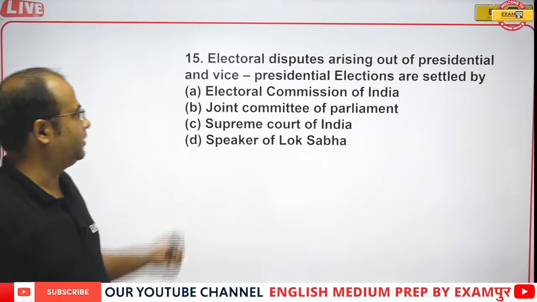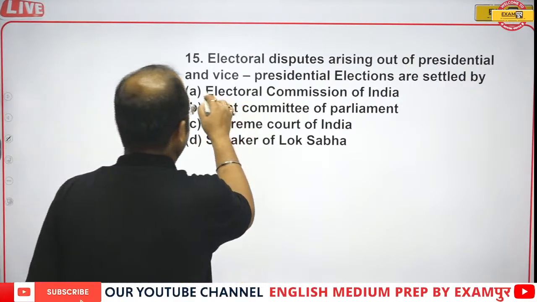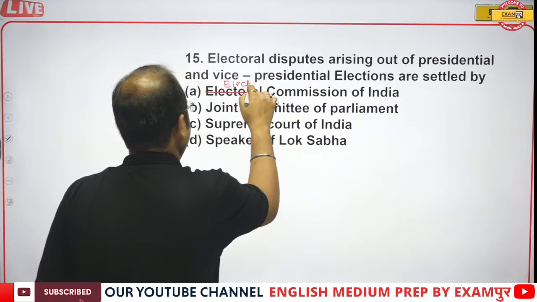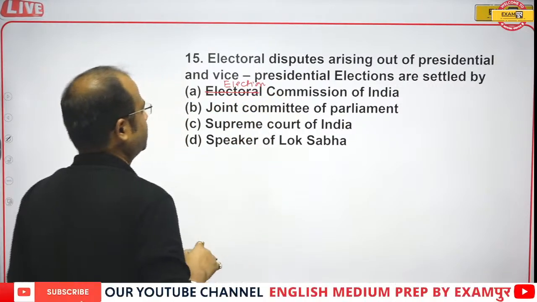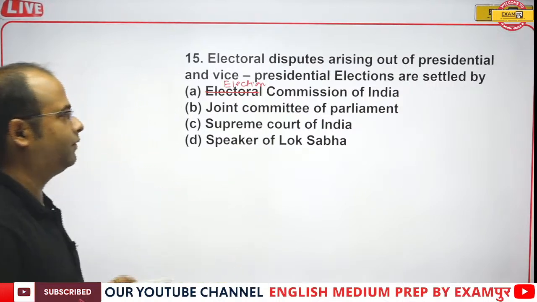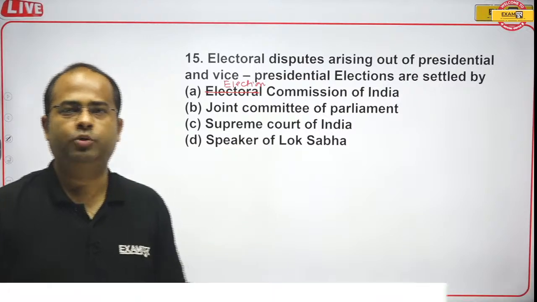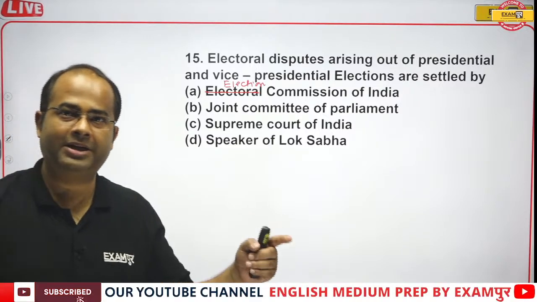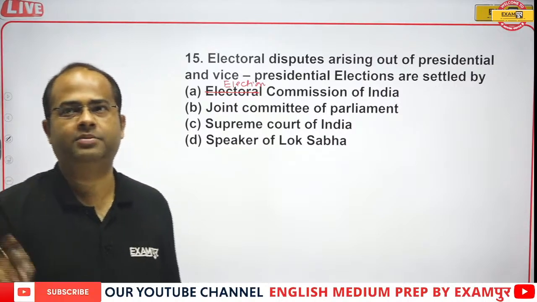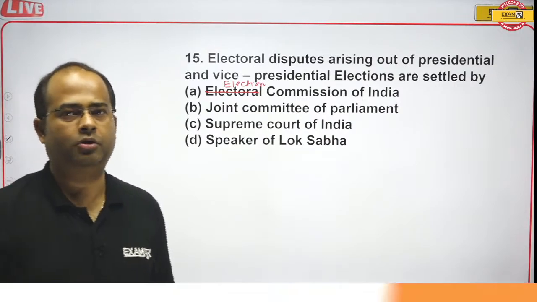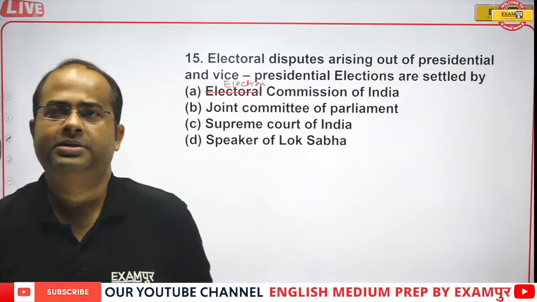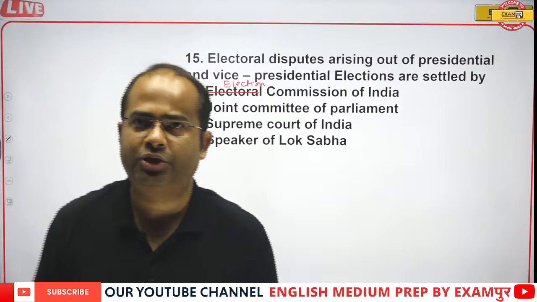Is it the Election Commission of India? The options are: Election Commission of India, Joint Committee of the Parliament, Supreme Court of India, or the Speaker of Lok Sabha. So if any dispute arises in the election of president and vice president, who will be the final authority? Okay, let's see the correct answer. Everyone is going with option C.